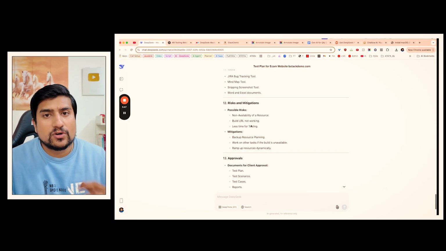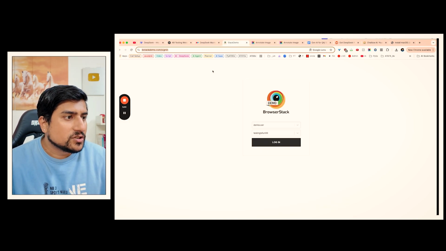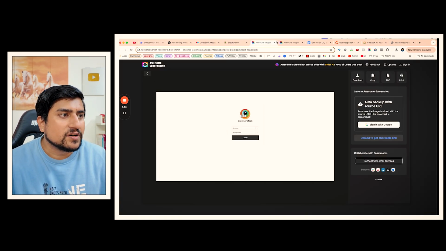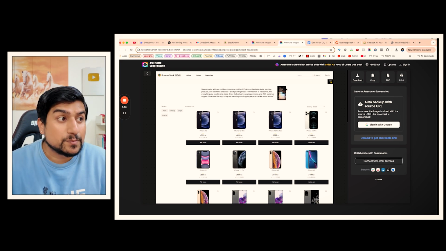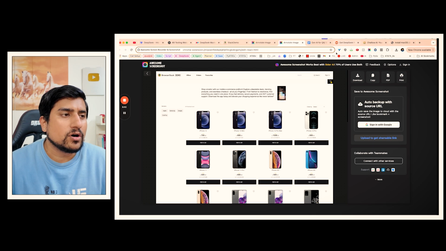So this is why I told you it is very, very important that you should know how exactly it is done. This is one of the applications for which I have given the demo: this was the test plan that you need to generate, and it is amazing. So how exactly can you run it on your system?